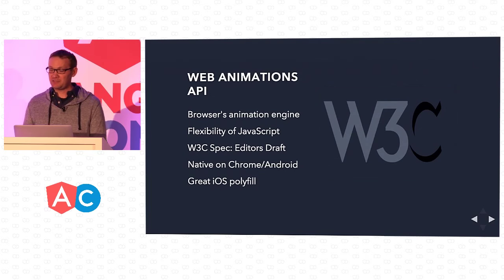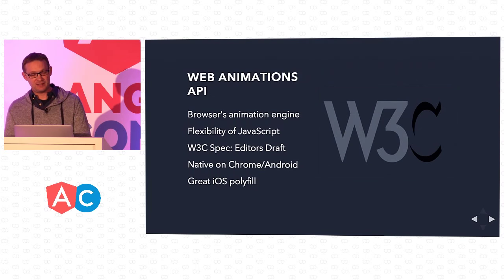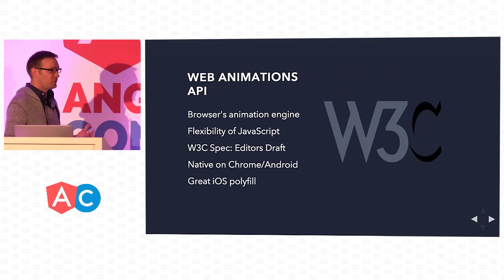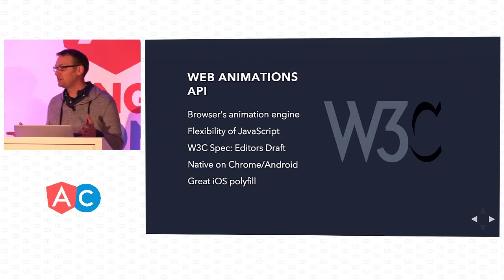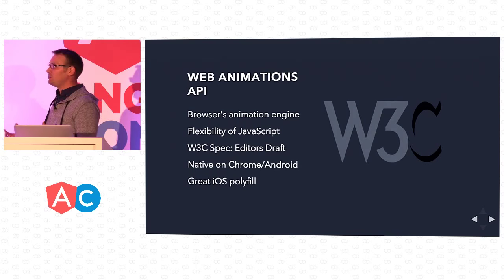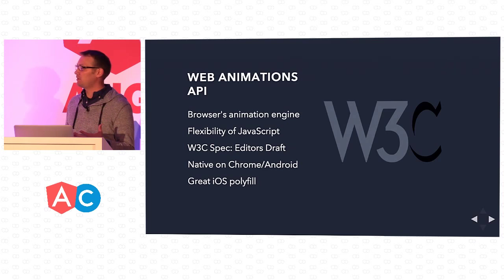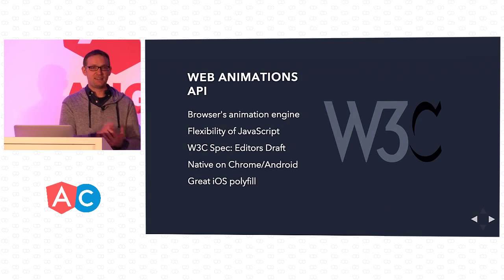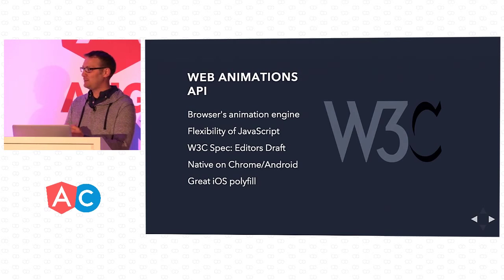So with V2, we looked into the Web Animations API. The Web Animations API is a spec written by the W3C, and it's already available in Chrome and in modern Android browsers, where you can animate elements directly within the DOM. What's great is that you're using JavaScript to control your animations, but you're using the same hardware-accelerated engine that CSS animations were using to say, I want to take this div and slide it over here. You're using that exact same browser engine to do the same work that CSS animations can do, but you're controlling it with JavaScript.